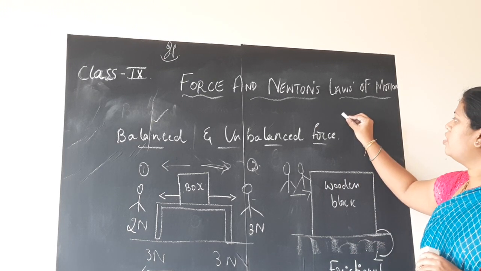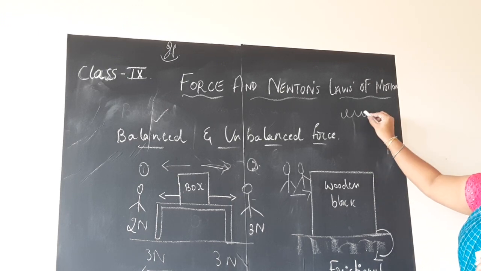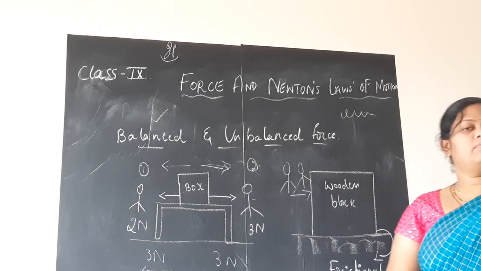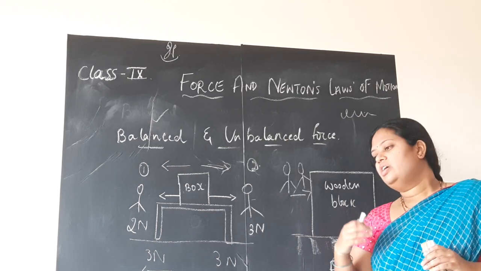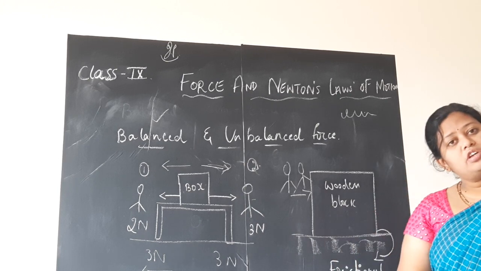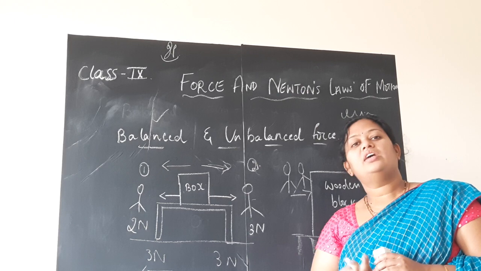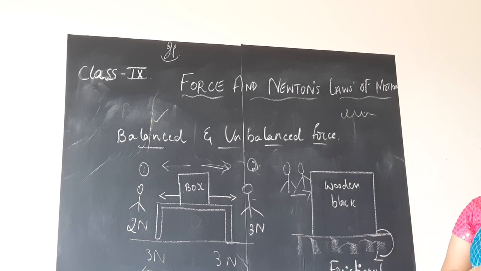Now, with the help of chalk, I am able to write on the board. Why? Because there is frictional force present between the chalk and the blackboard. Like this, children, any work you do, you are able to ride the bicycle. Why? Because there is frictional force present between the tire and the road. So, everywhere you see, the frictional force is present, children.